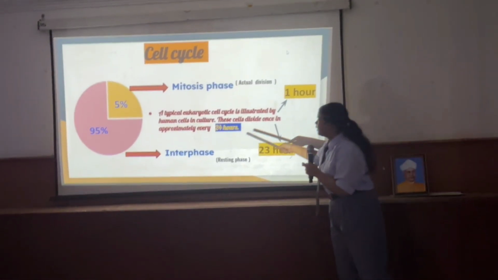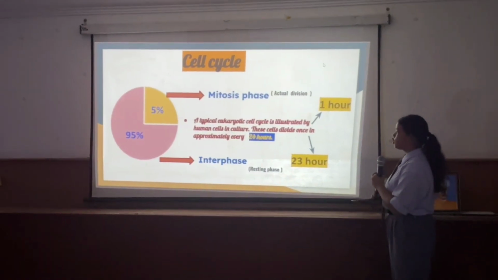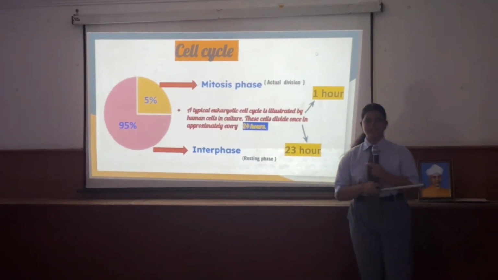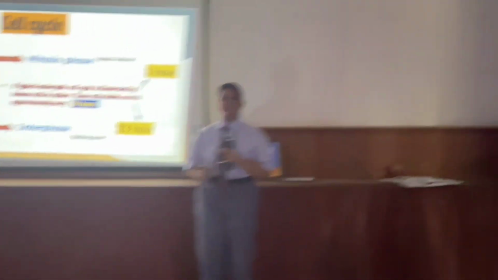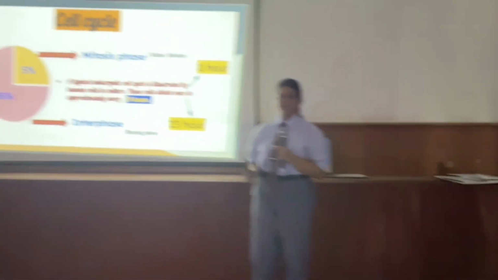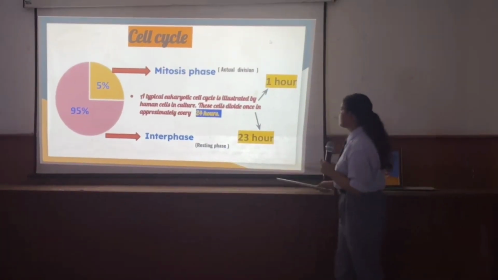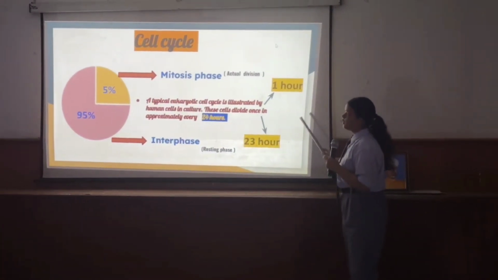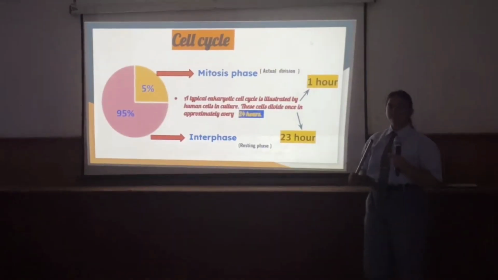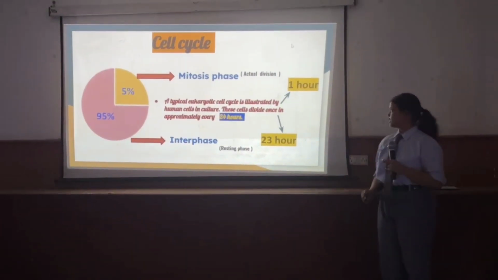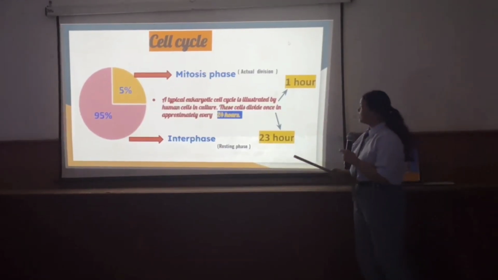The cell cycle in a typical eukaryotic cell is illustrated by human cells in culture. This cell divides once in approximately every 24 hours. In these 24 hours, 23 hours is occupied by interphase and 1 hour is occupied by M phase. M phase means mitosis phase, and interphase is also known as the resting phase. Mitosis phase is called actual division.